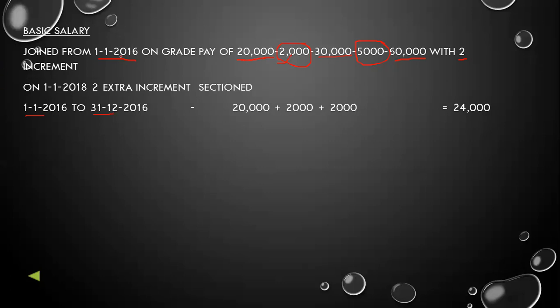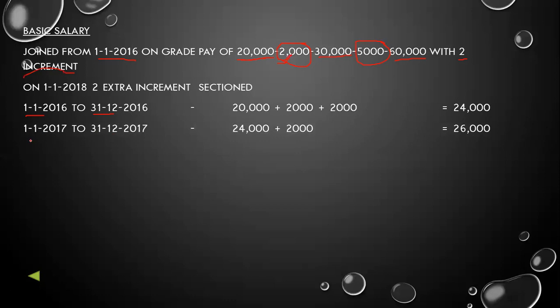So from 1st January 2016 to 31st December 2016, her salary will be 20,000 plus two increments of 2,000 each. So 20,000 plus 2,000 plus 2,000 is equal to 24,000 per month. This is the salary from 1st January 2016 to 31st December 2016.